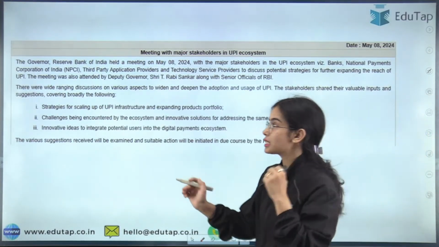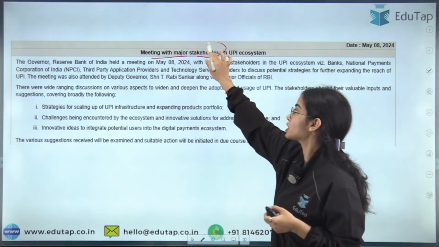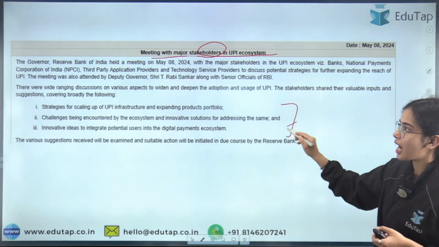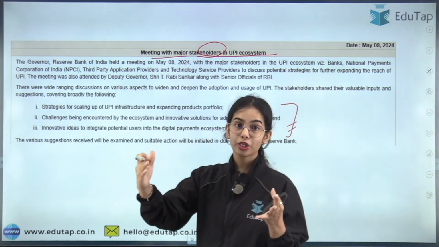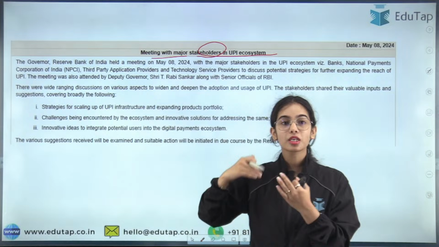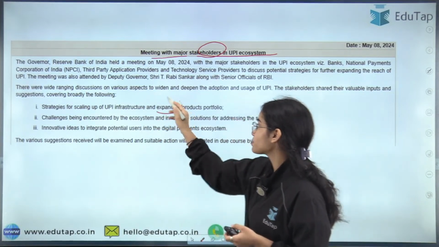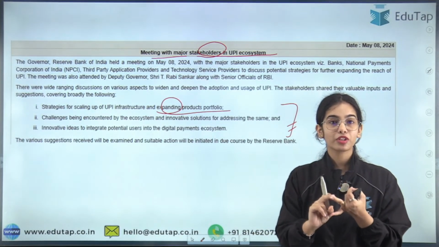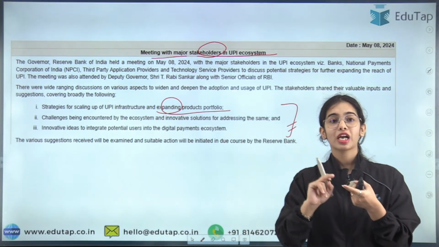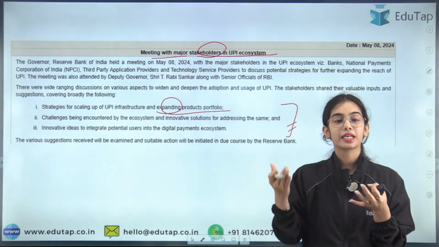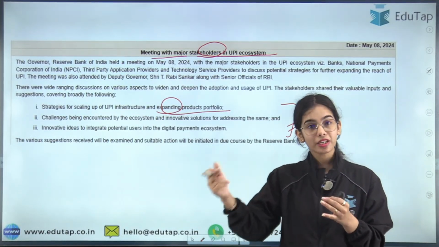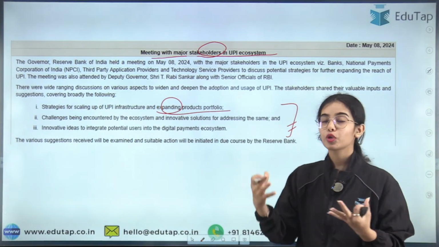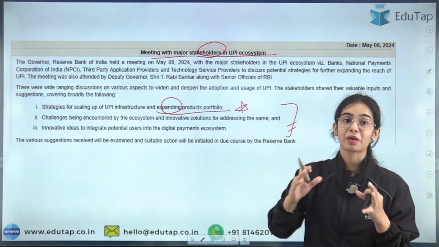Now, we have also discussed that a meeting happened with the major stakeholders in the UPI ecosystem, and major discussion happened on strategies for scaling up the UPI infrastructure and expanding the products portfolio. We have the Bharat Bill Payment System, the UPI, the UPI Lite, and different products under or related to the UPI system. So the products portfolio has to be enhanced and expanded further.